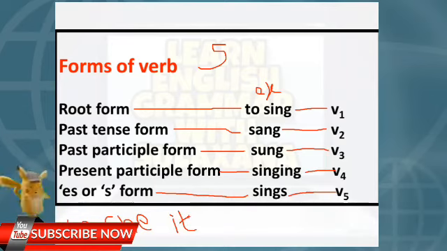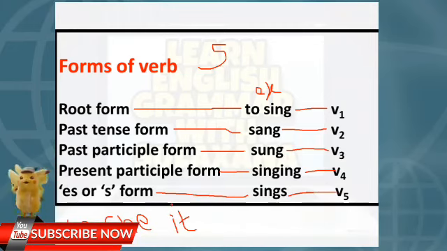When a name comes, at that time also it is a third person singular pronoun. So in simple present tense with a third person singular pronoun we have to use the V5 form of the verb, that is the es or s form of the verb.